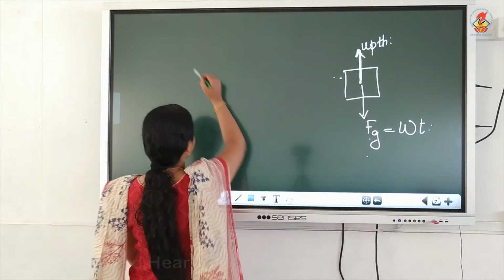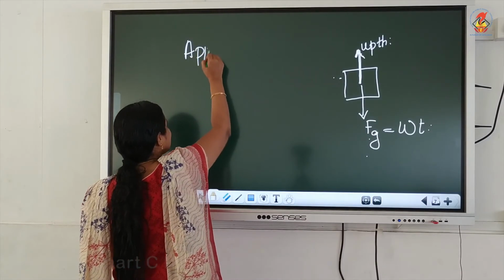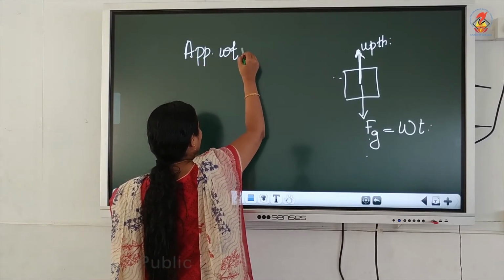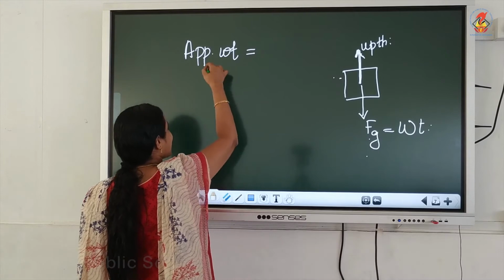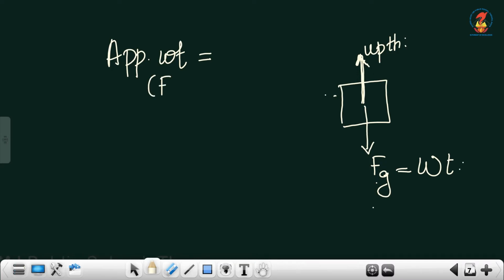Apparent force and weight are equivalent. So the apparent weight or the net weight experienced by our body will be our true weight minus upthrust.